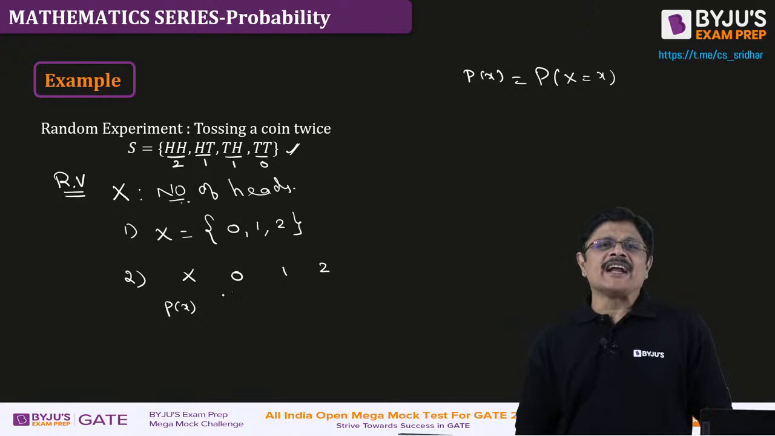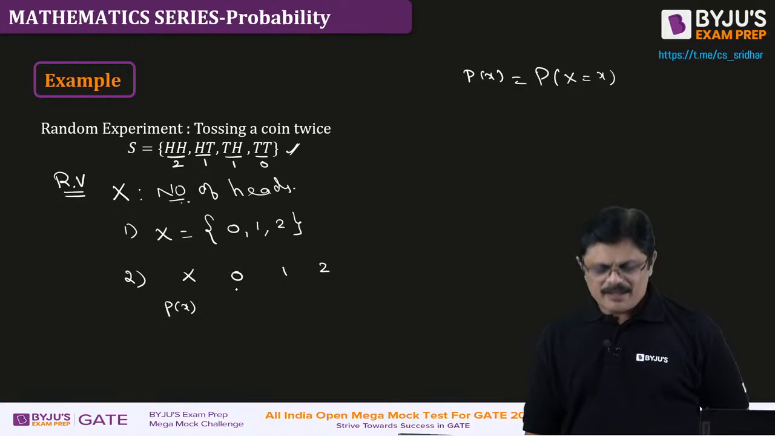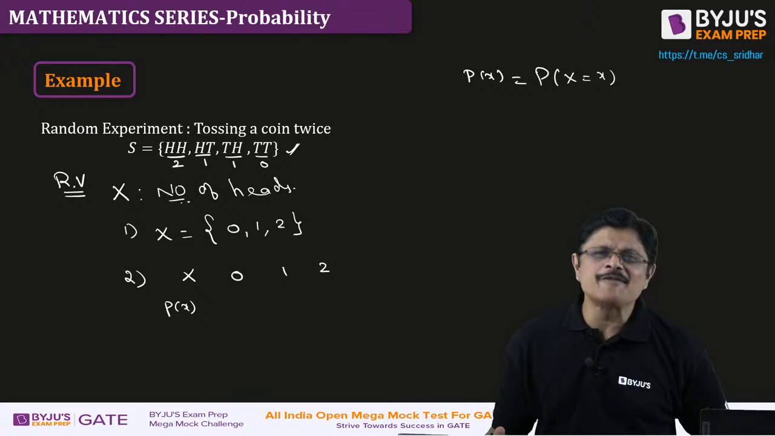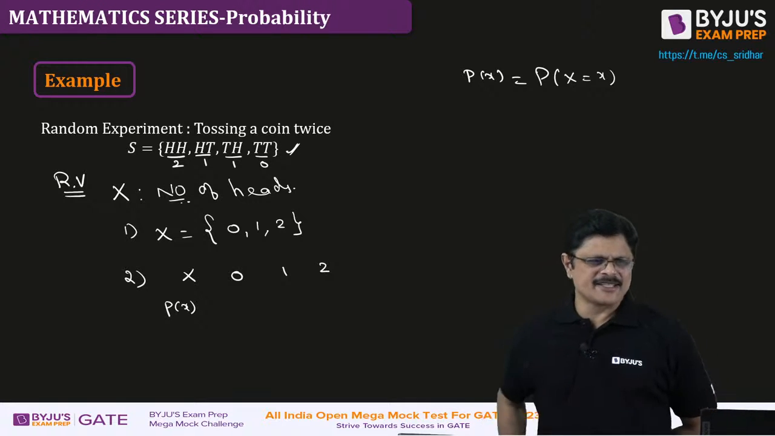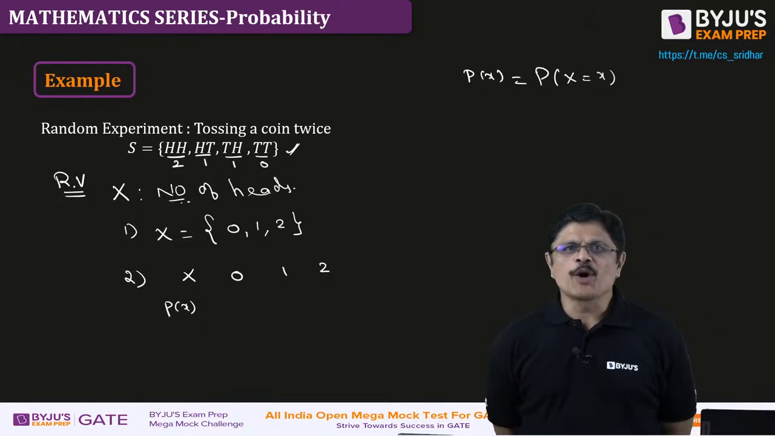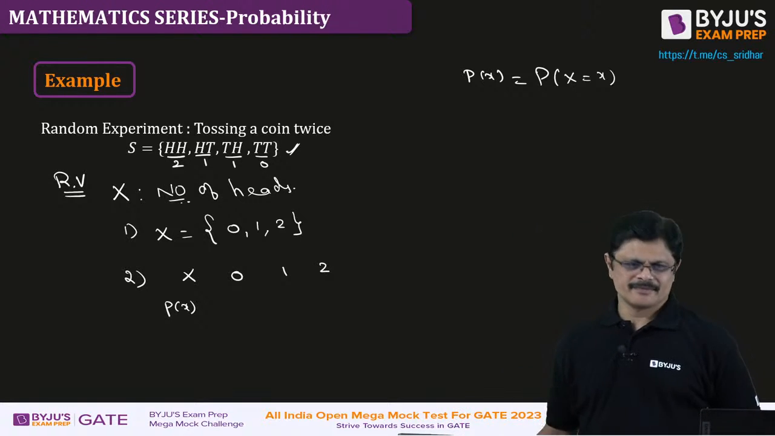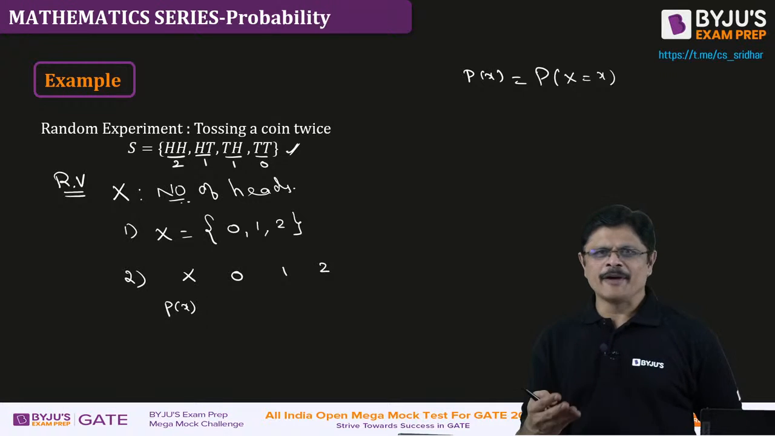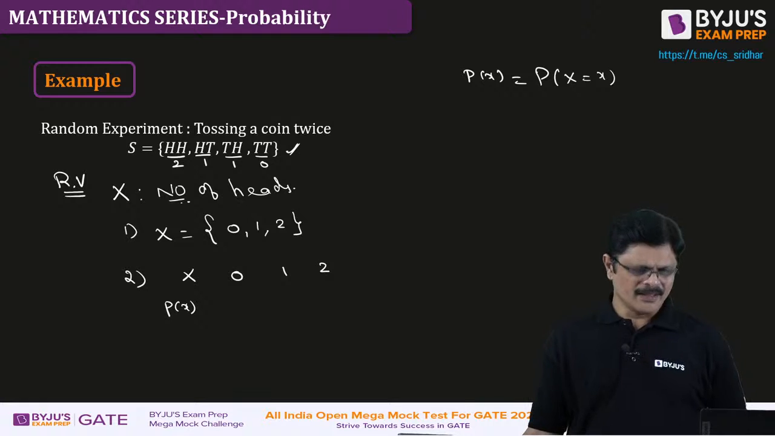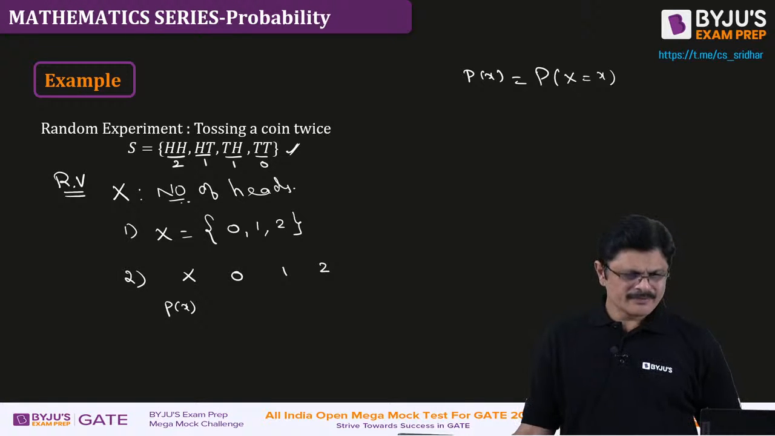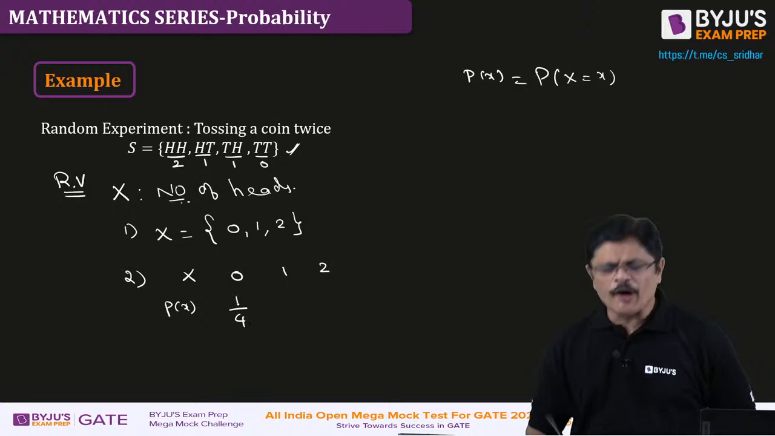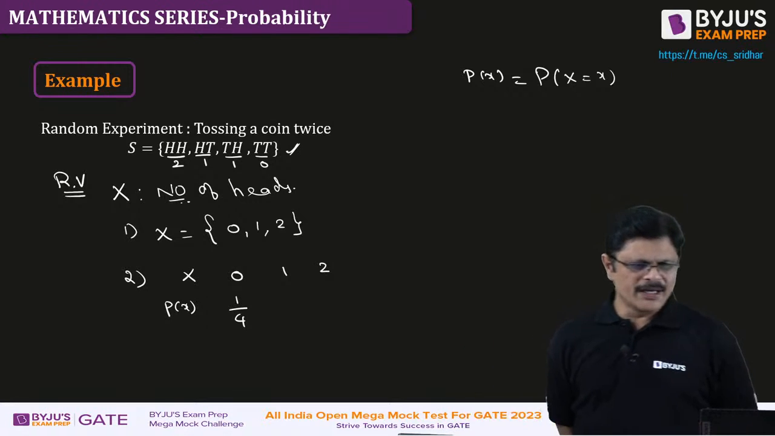What is the probability that the random variable takes value 0? Random variable taking value 0 means probability of 0 heads. What is the probability of 0 heads, my dear friends? When you toss a coin 2 times, there are a total of 4 outcomes. Out of that, 1 is favorable for 0 heads. 1 by 4. Very good.